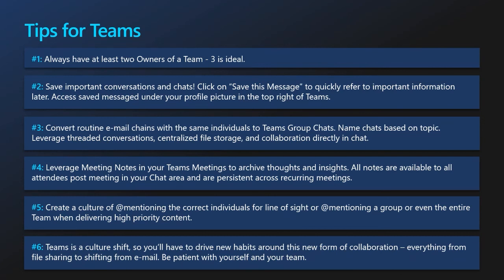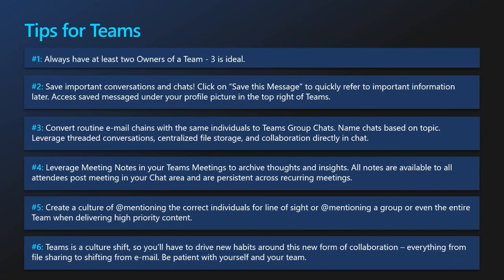Don't forget that you can save those important conversations in chat, right? You can use that save message button to bookmark or save something. Also, a reminder to use your team group chats or even posts in channels to replace some of those email chains. So if there's something that you were going to email internally, go ahead and try using a group chat or a channel post to replace it instead. Practice, kind of try out staying inside of one program. It'll help keep your inbox cleaned up as well.